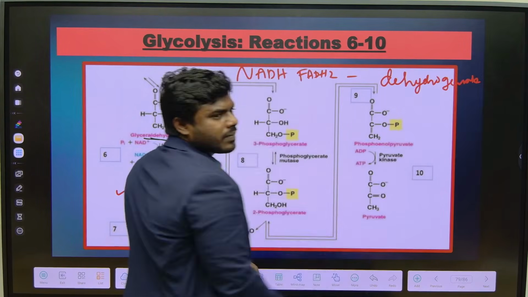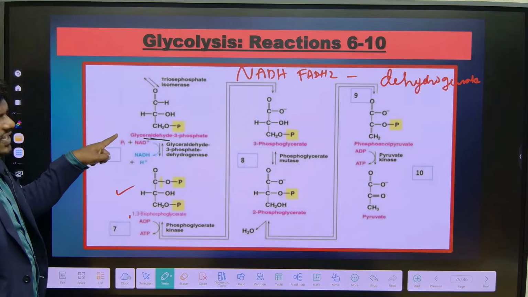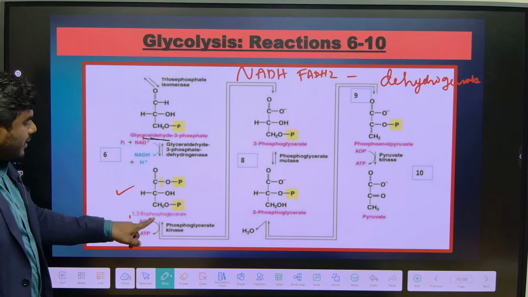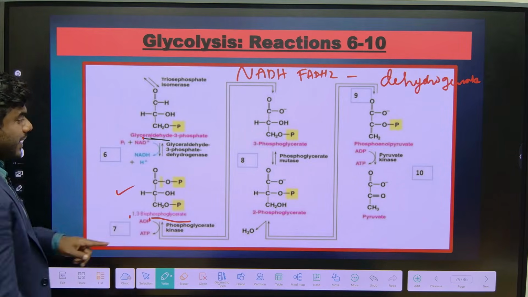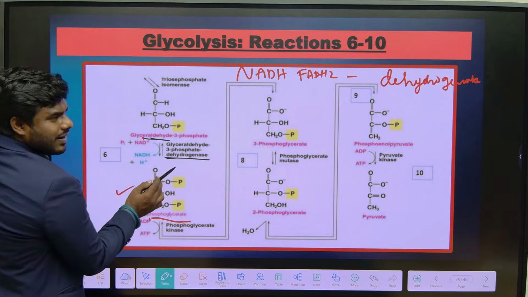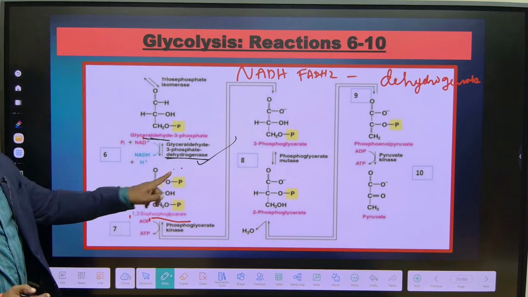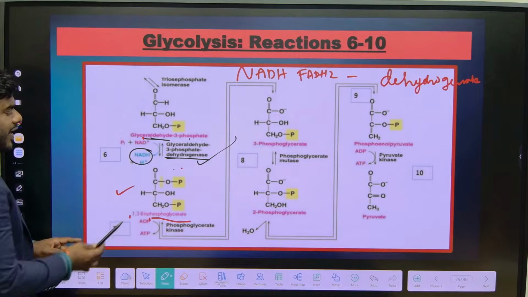So in the 6th step, glyceraldehyde 3-phosphate is converted into 1,3 bisphosphoglycerate. The enzyme is glyceraldehyde 3-phosphate dehydrogenase.